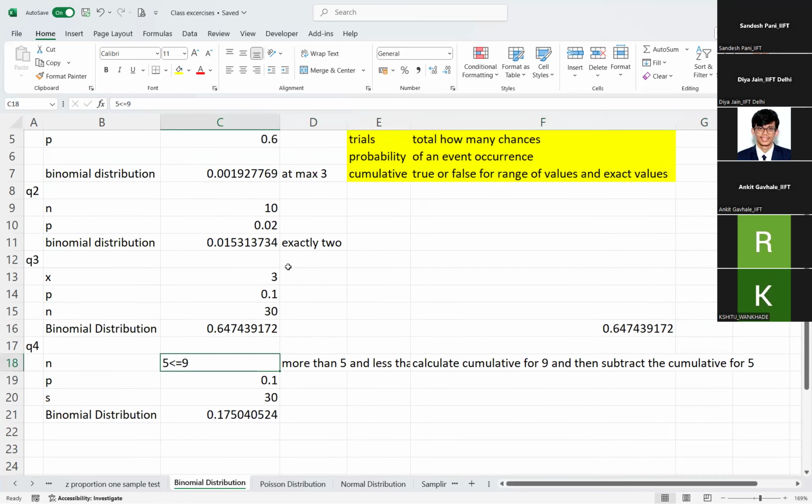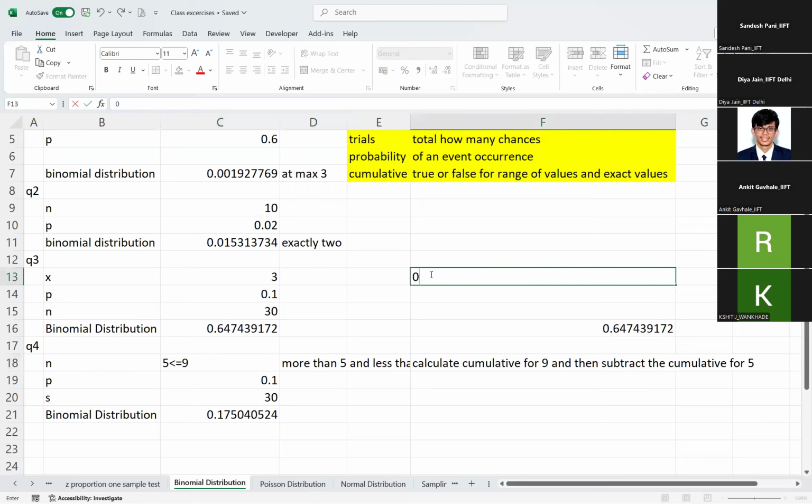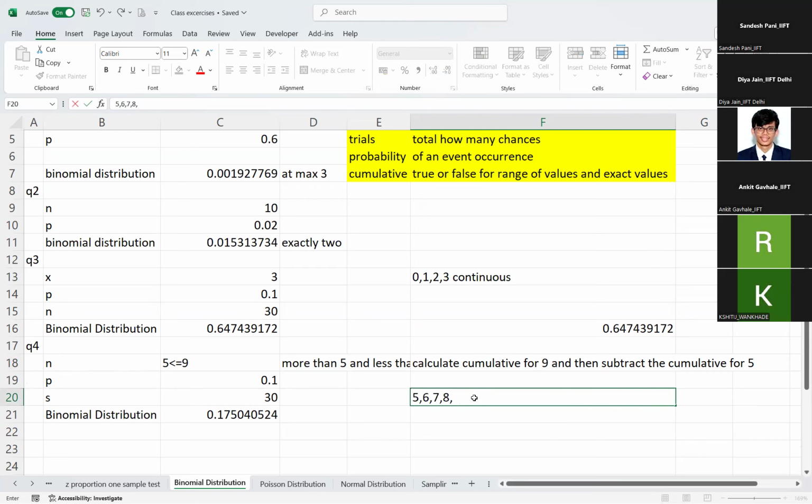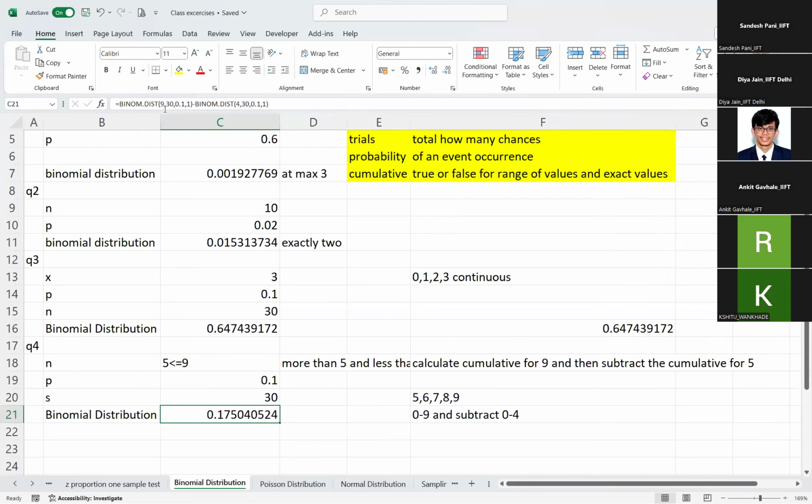Suppose you want to get some value in between the range. Here we said 0, 1, 2, and 3, a continuous range. Suppose you want some abrupt range, like 5, 6, 7, 8, 9. How will you do it? You can take 0 to 9 and then subtract 0 to 4. That is one way. See, binomial distribution until 9 out of 30 trials, probability 0.1, cumulative. Cumulative means it is first getting 0 to 9. Then I am subtracting until 4 because 5 is included. That's why I'm subtracting 0 to 4. This is one way of getting it.